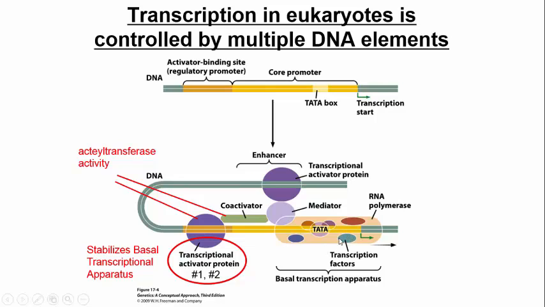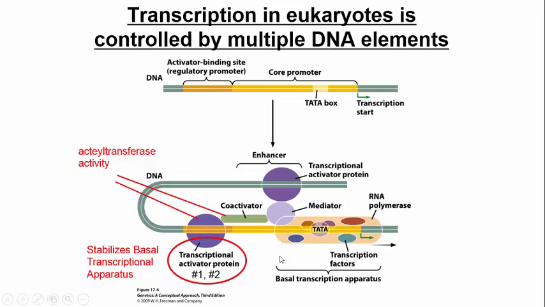And so you can see that here these transcription factors are also part of the basal transcription apparatus, and they help recruit the RNA polymerase to this promoter site, so transcription can happen right after the promoter, going to the right here. So the basal transcription apparatus is composed of those proteins, and that is required for transcription. You have to have that for transcription in eukaryotes.